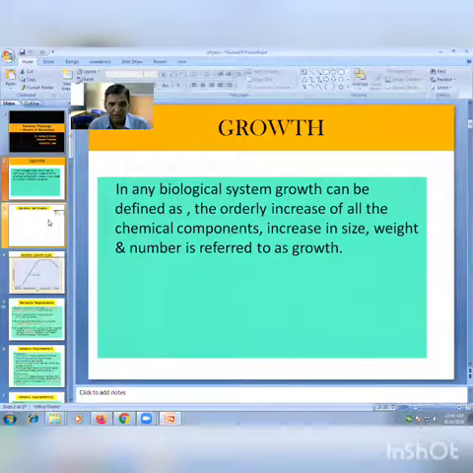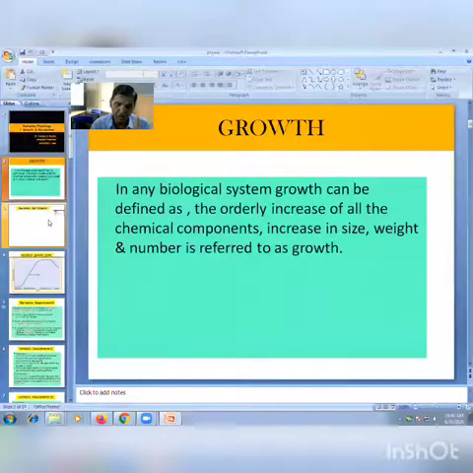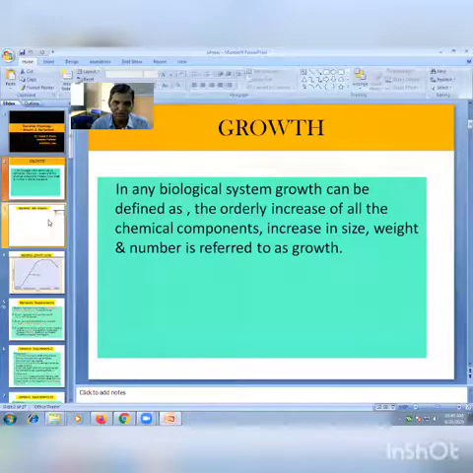If you consider one single cell within overnight, 24-hour incubation, one cell produces 10 raised to 24 new cells. Just think how rapidly they are growing. If you measure the weight of this, it is approximately 4,000 tons.